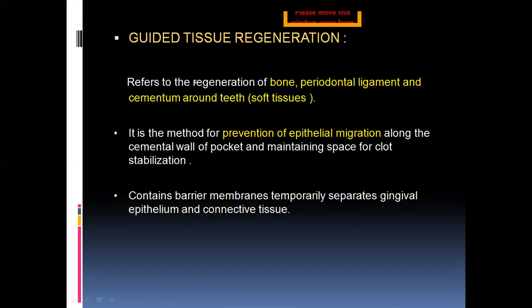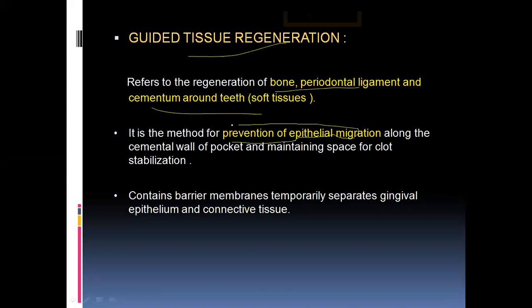These graft materials can also be used in guided tissue regeneration. Guided tissue regeneration means the entire tissue is regenerated, like bone, PDL, cementum around the teeth has to be regenerated. What does this guided tissue regeneration help with? It will prevent the epithelial cells from migrating. The prevention of epithelial migration is a major function of guided tissue regeneration. So all these grafts will prevent the epithelial migration. They will act as a membrane, as barrier membranes.